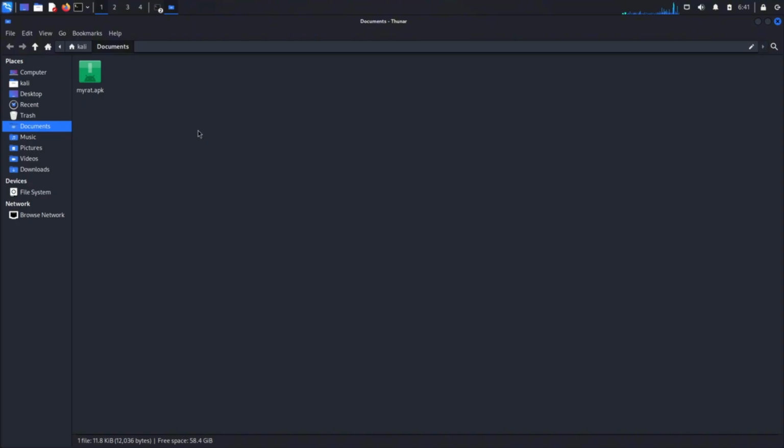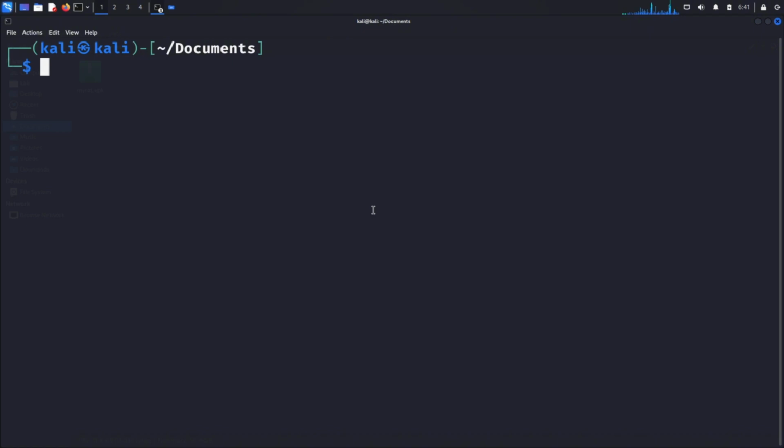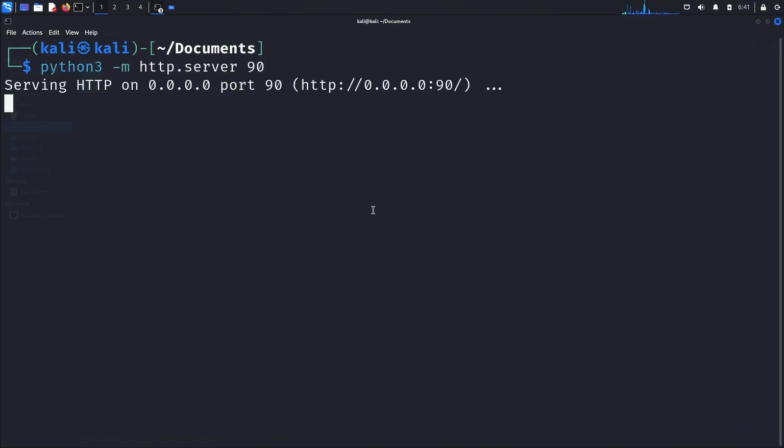In a real security assessment, this would involve social engineering. But since we're in our testing environment with full permissions, we have options. We could use a USB cable, but let me show you a smarter method, creating a quick Python server. Right-click in the Documents folder and open Terminal here. We'll run a simple yet powerful command, python3 -m http.server 90.